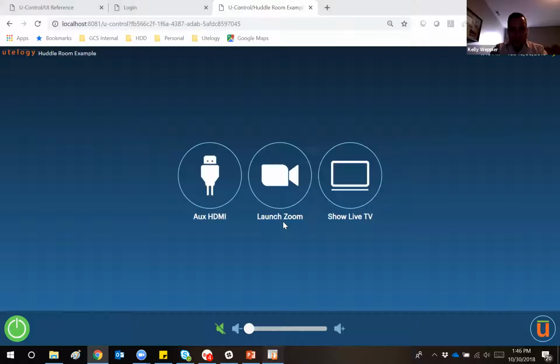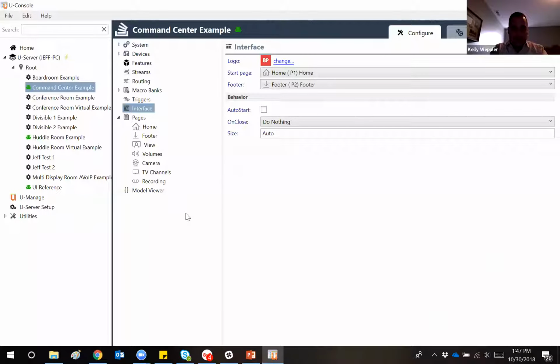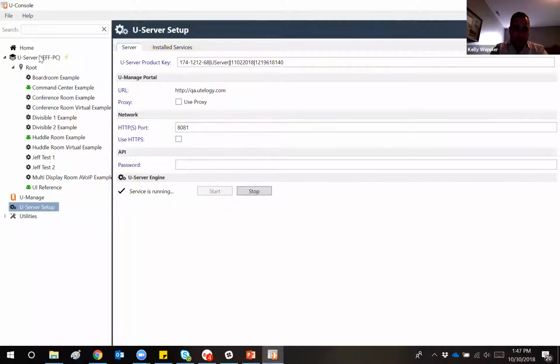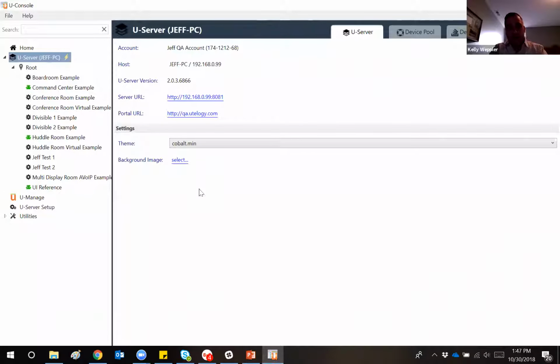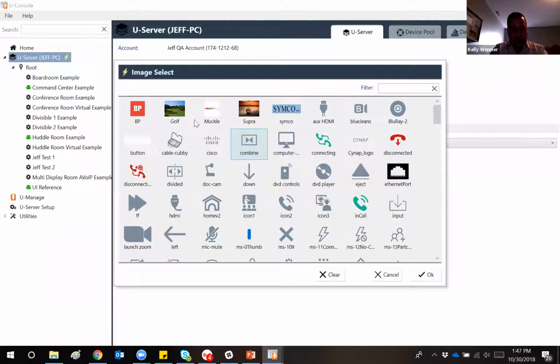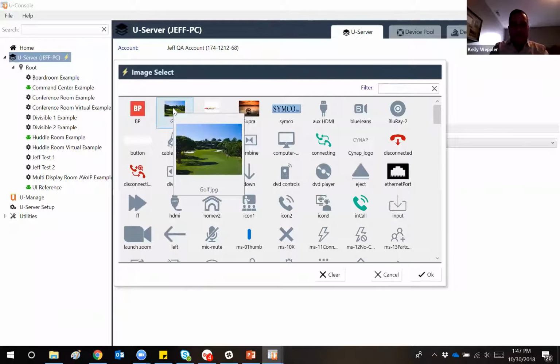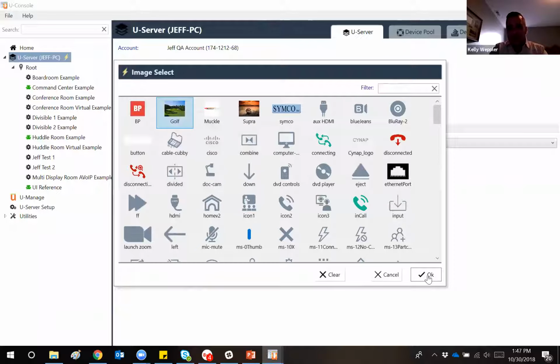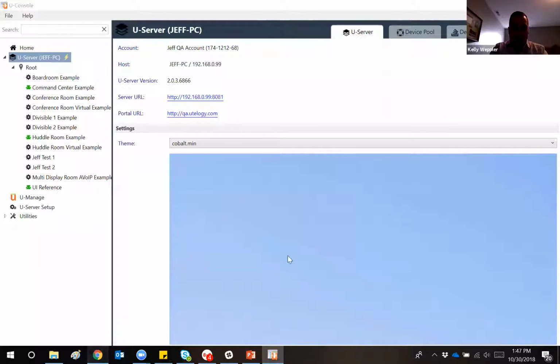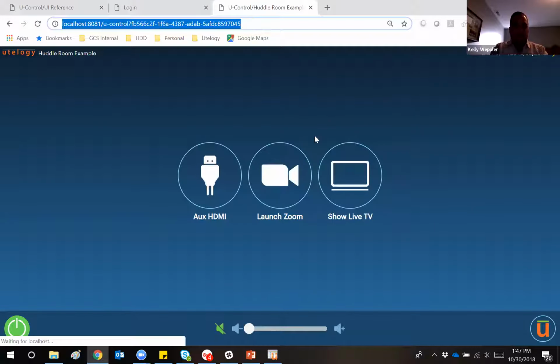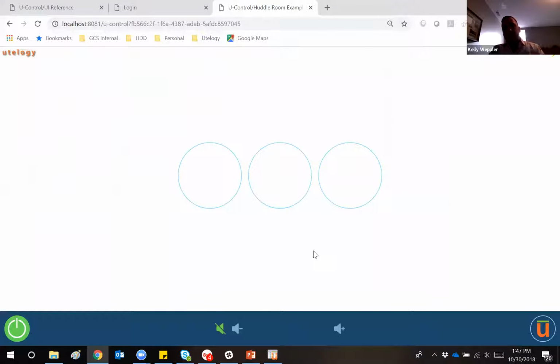And one of the other new concepts that we discussed was background image. So background image is actually an entirely new concept. And what I can do for this here is I can go into my uServer environment. I can select a background image. Again, this will pull from the same extended resources folder directory path. I personally am a golfer. I don't know if we have any golfers on today's meeting. I'm going to go ahead and select this high resolution background image that I downloaded. Click OK. And I'm going to refresh my interface. And there we go.